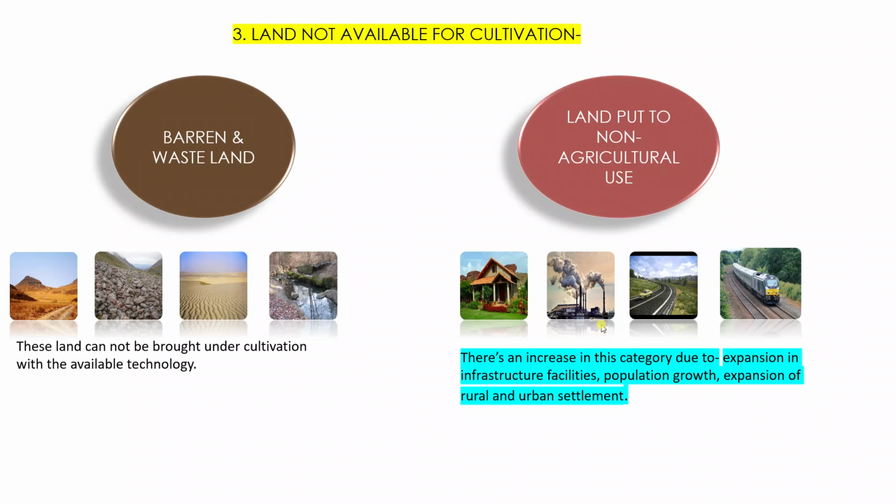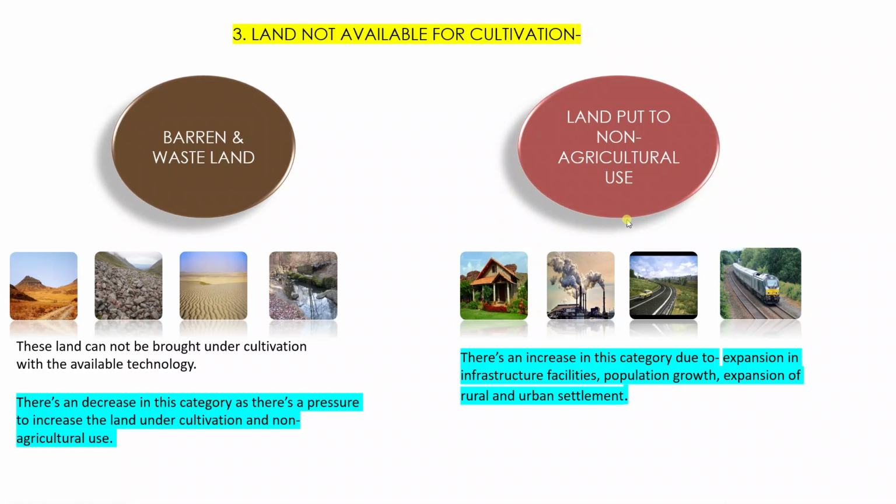Even in the rural areas and in the urban areas, the number of people is increasing day by day, and in order to fulfill their need for housing and all, we need to construct all these things. Hence, even the areas which were cultivable before now have all these things built on them, right?